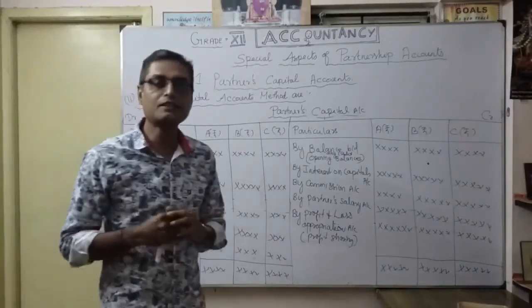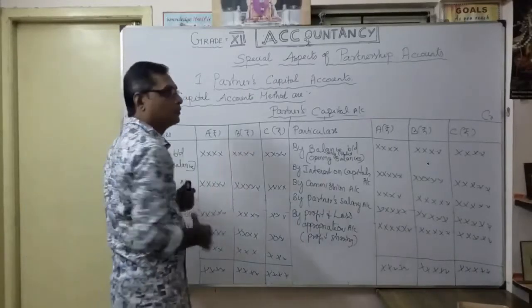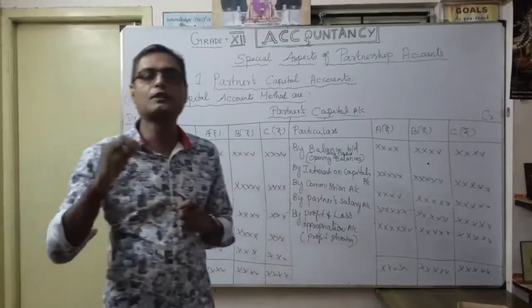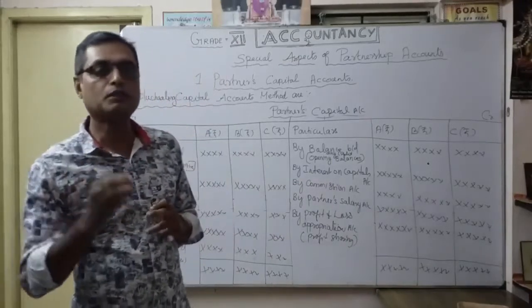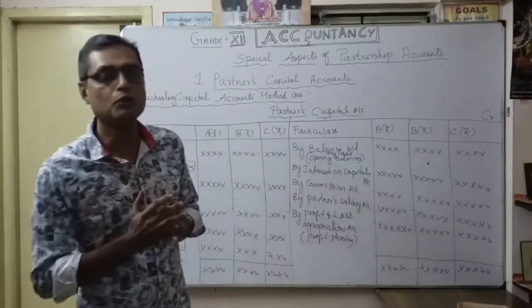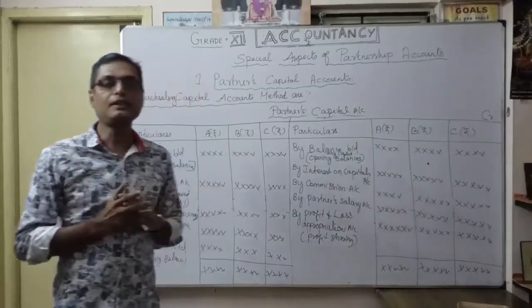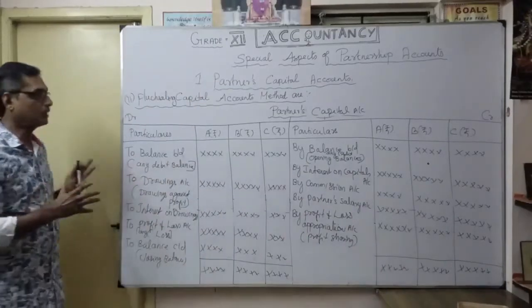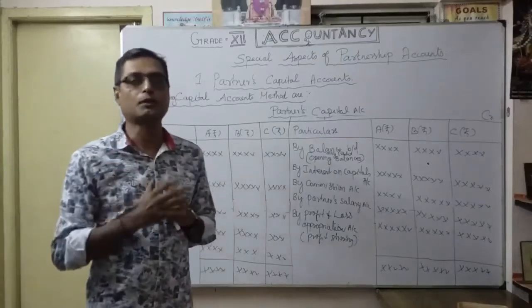Okay. So likewise, we work out the sums. Accordingly, the only thing you have to clarify, make yourself confirm: why you want to maintain fixed capital account, and why you want to maintain fluctuating capital account. That's what you have to keep in your mind. Okay. So we have to follow two methods. Correct. That's what we discussed. Now we are going to see the further sums accordingly, how the two methods are going to work out the problem. Okay.